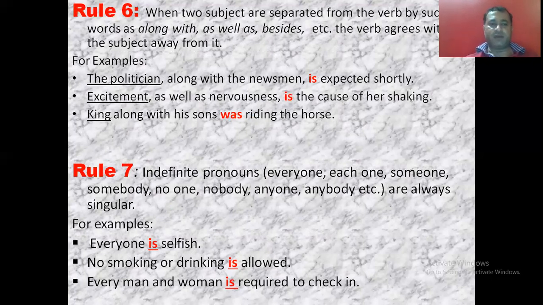Then rule number 7, indefinite pronouns like everyone, each one, someone, somebody, nobody, no one, anyone, the verbs are always singular. For these words you have to keep in mind, you always use the singular verb. Everyone is selfish, everyone, so the word is indefinite, so the verb is singular. No smoking or drinking is allowed, meaning no one is allowed to drink or smoke. Again, no one, so the verb is singular. Every man and woman is required to check in, every is used, so the verb used is singular.